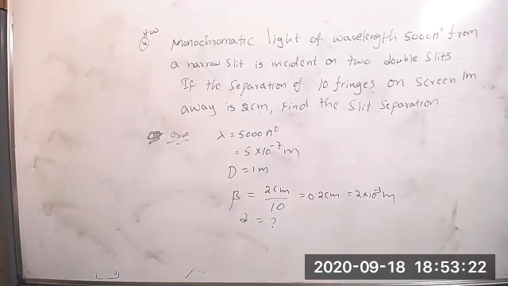These are the model sums. Definitely one sum is guaranteed on this Young's double slit experiment. One sum is guaranteed, a 5 mark question. It is a 5 mark question for everyone.